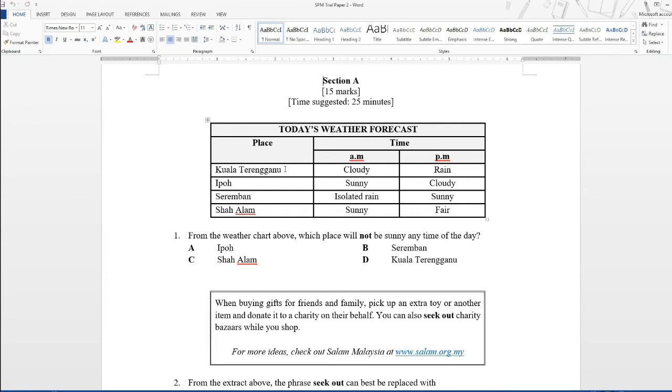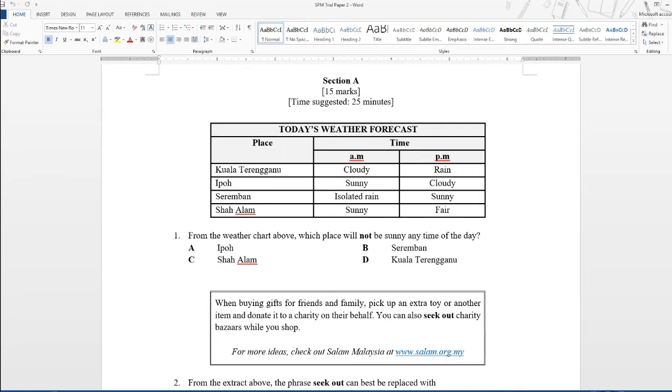So, 4 places: Kuala Terengganu, Ipoh, Seremban, Shah Alam. They divide it into 2 time periods, AM and PM. So Kuala Terengganu is cloudy in the morning. In the afternoon or the evening, it's rainy. Alright, so cloudy, rainy. Ipoh, sunny and cloudy. Seremban, isolated rain, sunny. Shah Alam, sunny, fair.